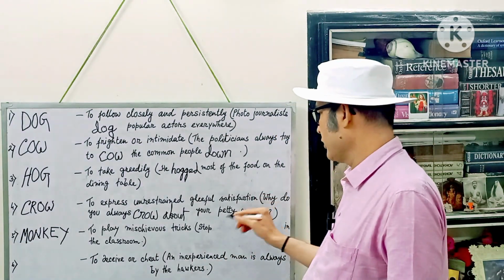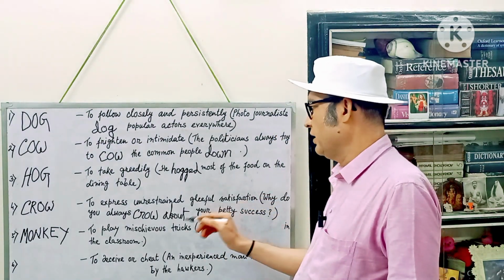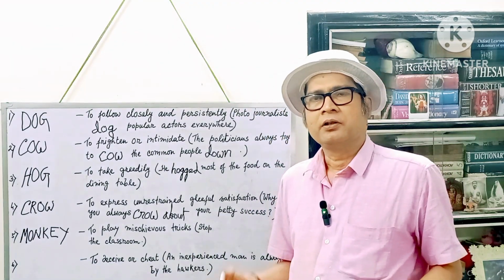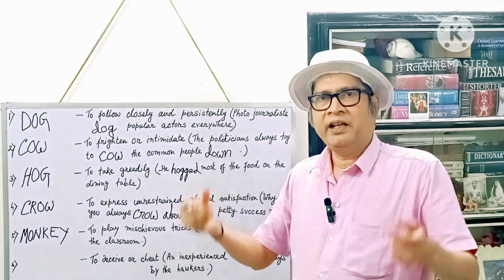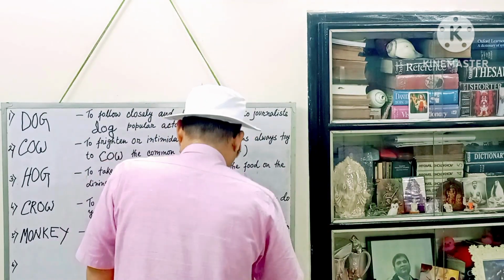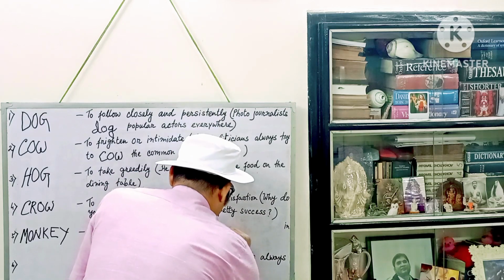So here it is: stop dash in the classroom. The correct sentence is: stop monkeying about in the classroom. Let me write this. You also note it down in your exercise book.